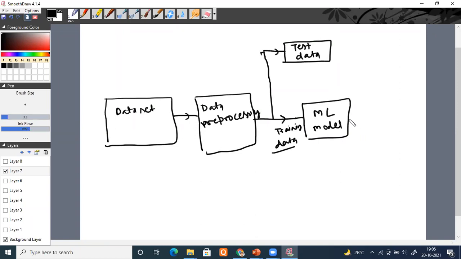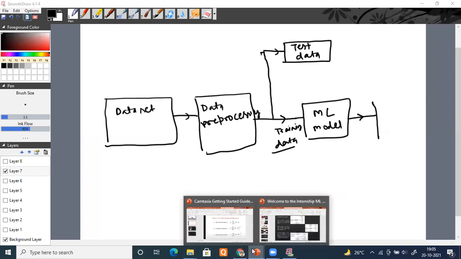Once my machine learning model is built, I say, okay, my machine learning model has learned now. Then what will I do? I will check its performance now. Let me show you the PPT properly if you want to see how it works.